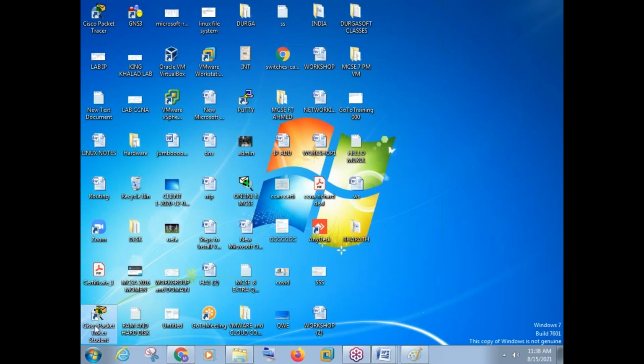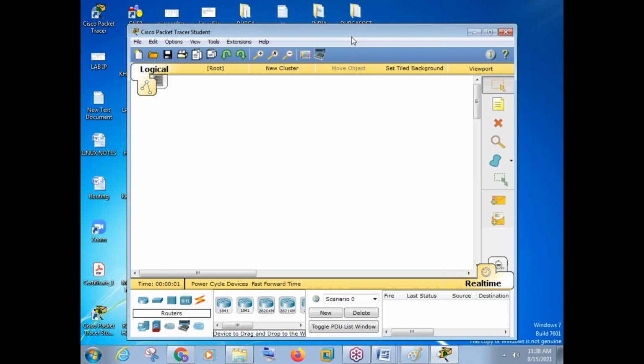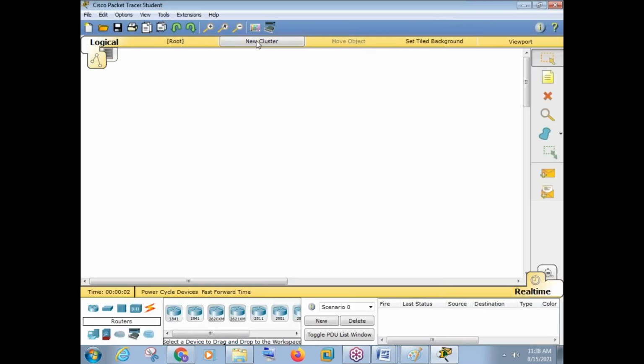Now I'll just open a simulation software here. This is called Cisco Packet Tracer. It is a small software. Actually, I'll be sharing this software with you. By using this software, you can make your own network. For example, this is a router, and these are some computers. This is a switch and I am taking a cable here.